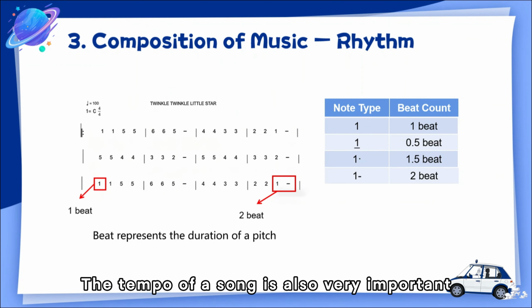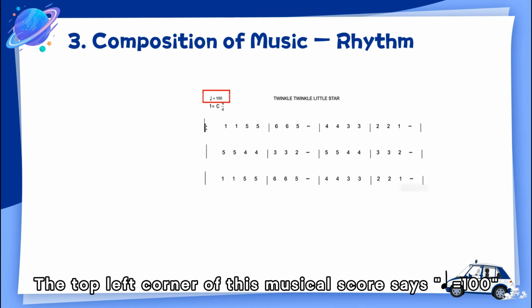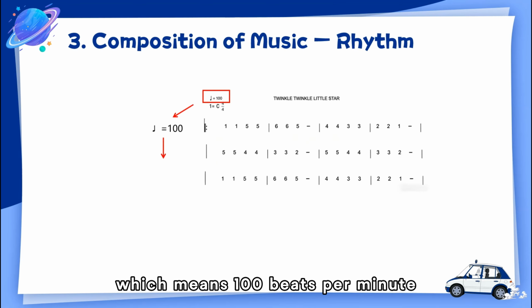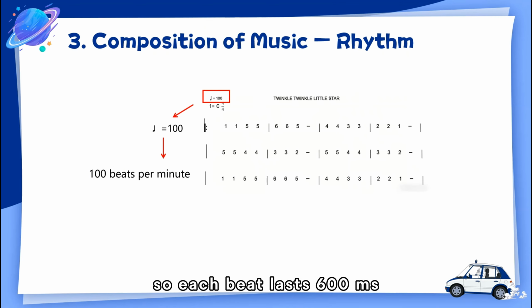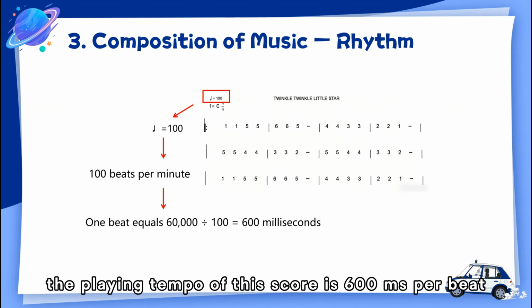The tempo of a song is also very important. How do you know how fast or slow the tempo is? The top left corner of this musical score says, quarter note equals 100, which means 100 beats per minute, so each beat lasts 600 milliseconds. From this, we can see that the playing tempo of this score is 600 milliseconds per beat.